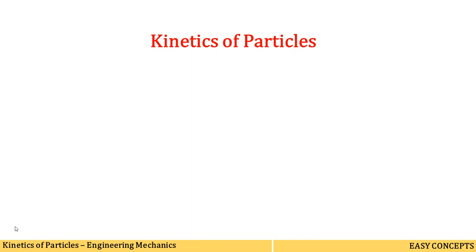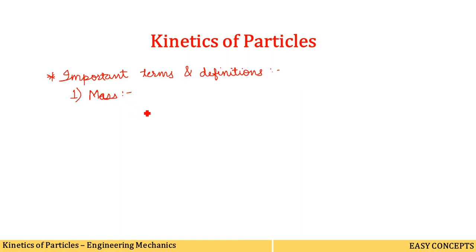So the first term is the mass. Mass is defined as the quantity of matter contained in a body.